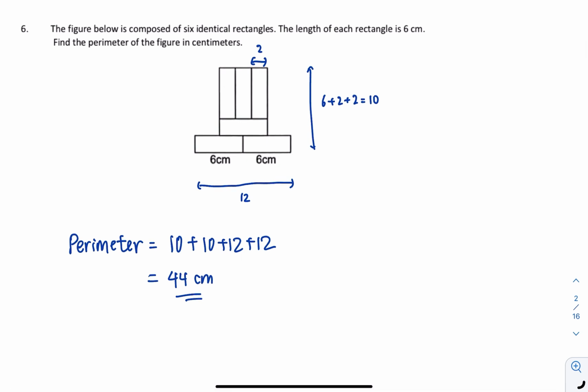Alright, question number 6, it will be a geometry question. So in this type of question, when you have a few or many identical rectangles combined into a figure, we need to find out what is the ratio of the length and the breadth, or you can express one length in terms of how many breadths. Okay, so in this case, since we see over here, this is one of the lengths of the rectangle, right? And it's also equal to 3 of the breadth. So now we have length 6 cm. That means the breadth over here will be 2 cm.